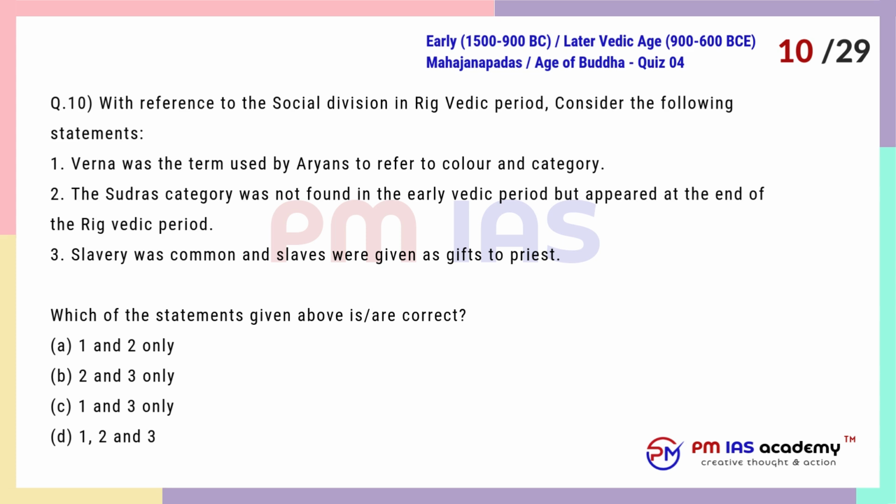Question 10. With reference to the social division in Rig Vedic period, consider the following statements. 1. Varna was the term used by Aryans to refer to color and category. 2. The Sudras category was not found in the early Vedic period but appeared at the end of the Rig Vedic period. 3. Slavery was common and slaves were given as gifts to priests. Which of the statements given above is correct?